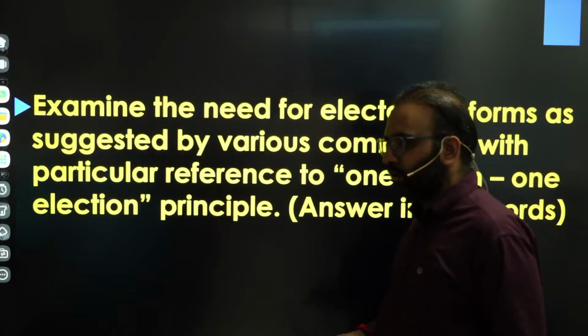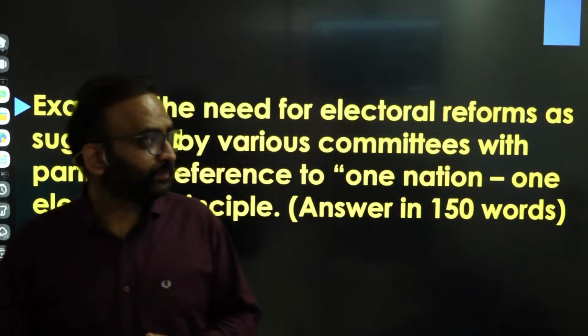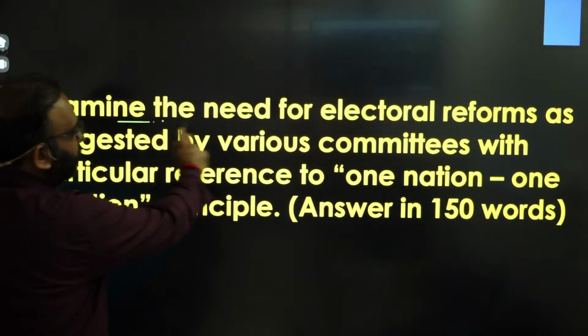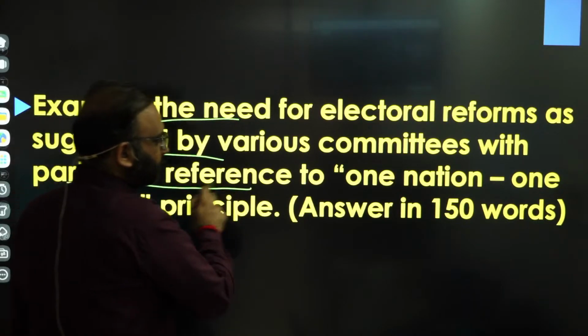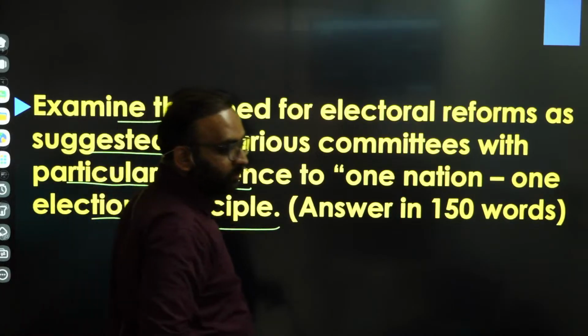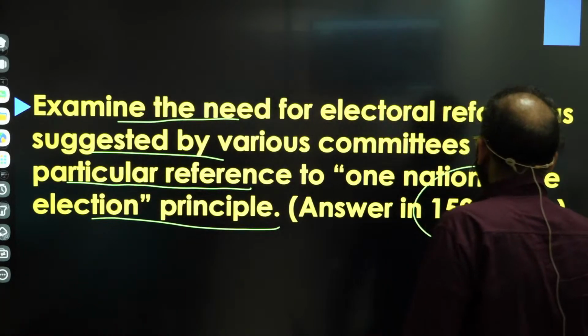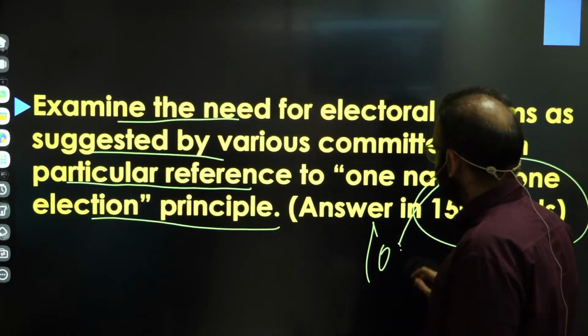You get the point? The last question of the day is: examining the need for electoral reforms as suggested by various committees with particular reference to the one nation, one election principle. Again, it has been asked in 150 words, or you can say a 10 marks question.